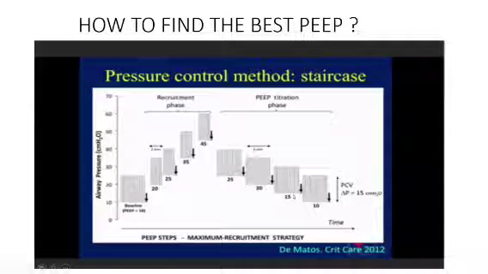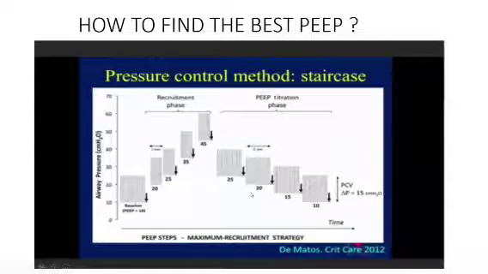Supposedly my values at PEEP 20 were the best. My patient was having a saturation of 90, 94, 95. And when I decreased it to 15 PEEP, my patient had a saturation of 90 and the ABGs were also bad. Means 20 is the best PEEP which I can keep for my patient. This is the way you set PEEP in COVID ARDS or in any type of ARDS actually.